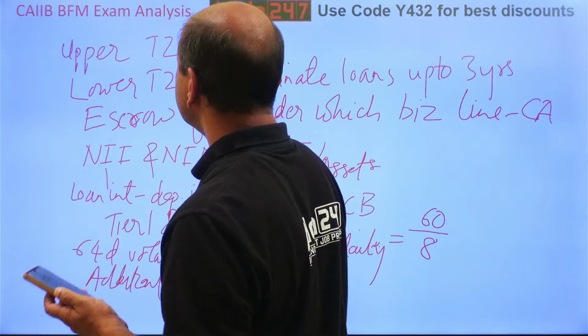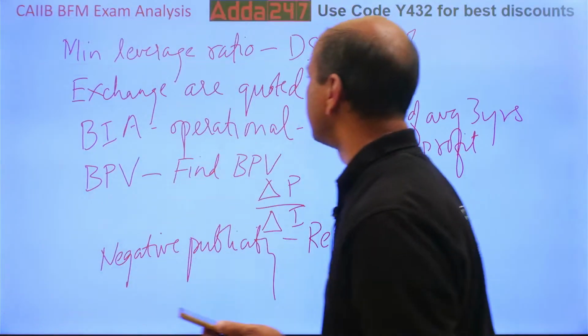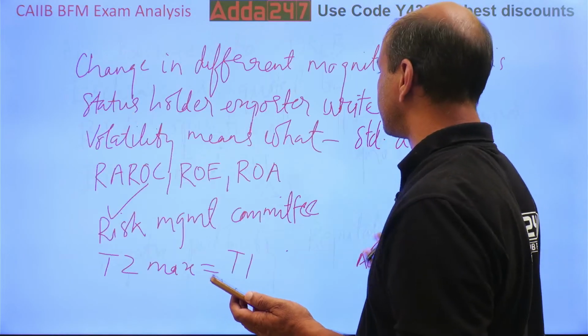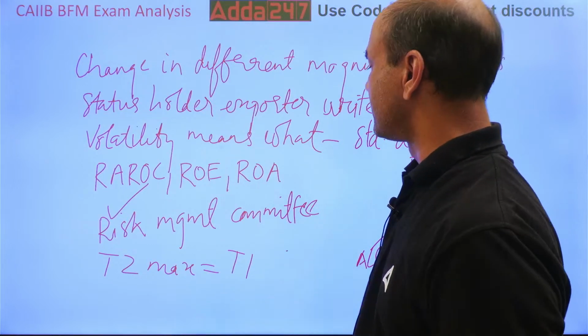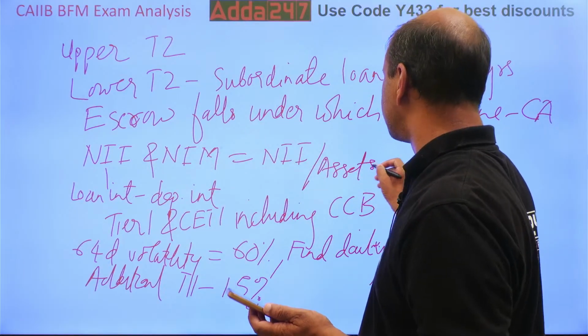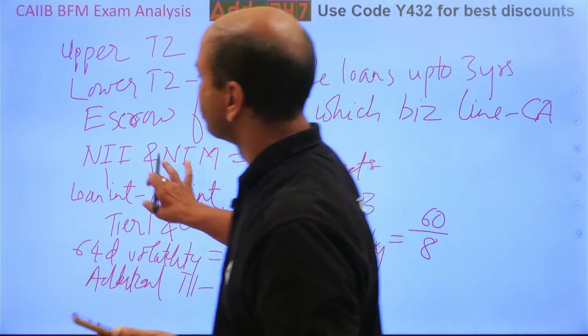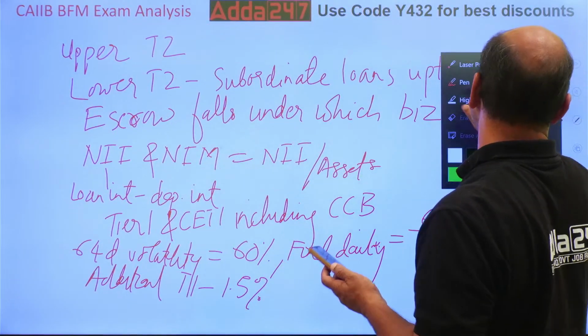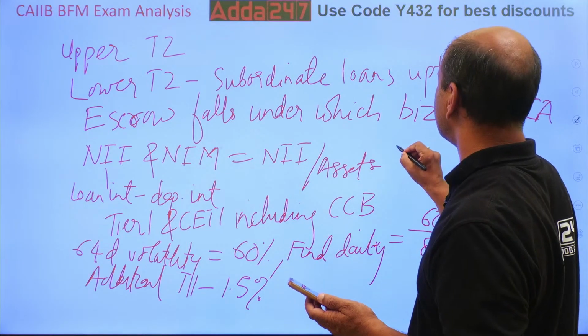Numericals were there in this batch also on NII and NIM. This was there earlier also. Next was forex rates. So see here, what was repeated? Kindly note, from the first batch, NII and NIM was repeated.